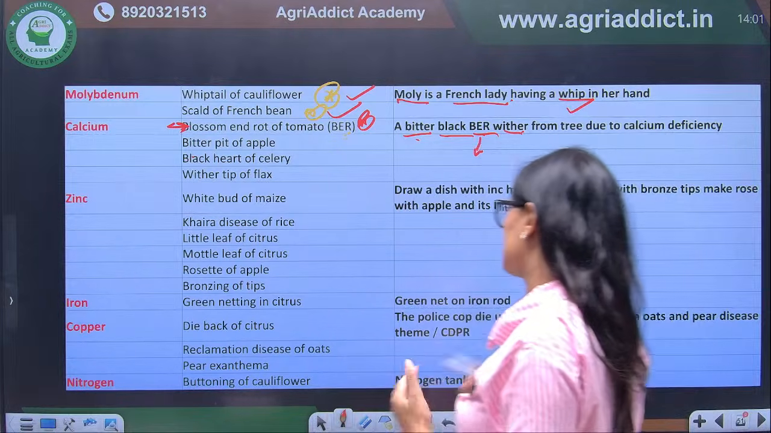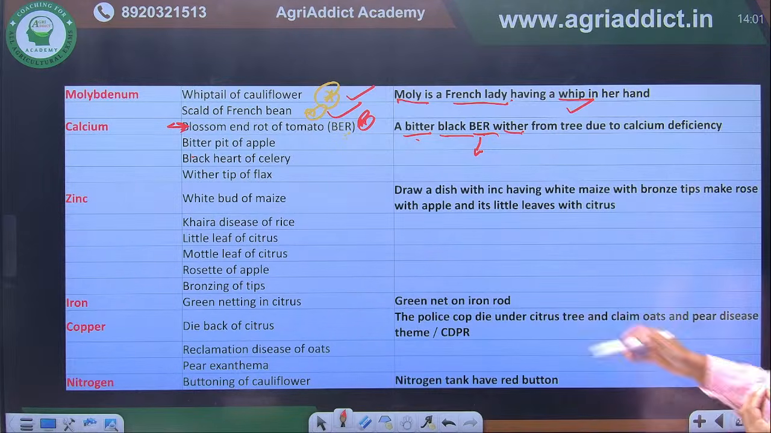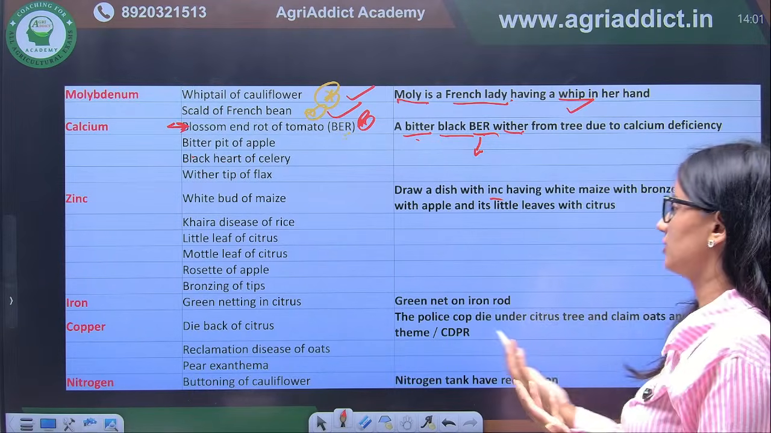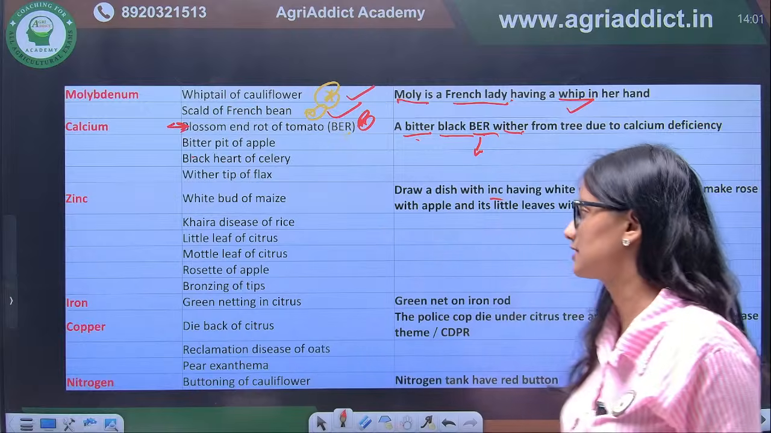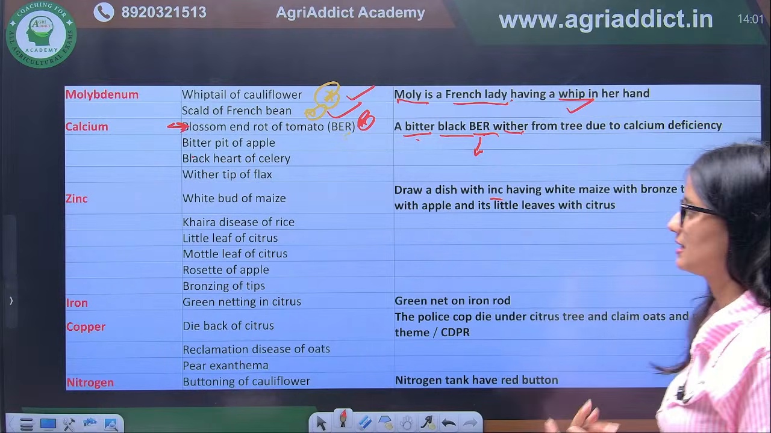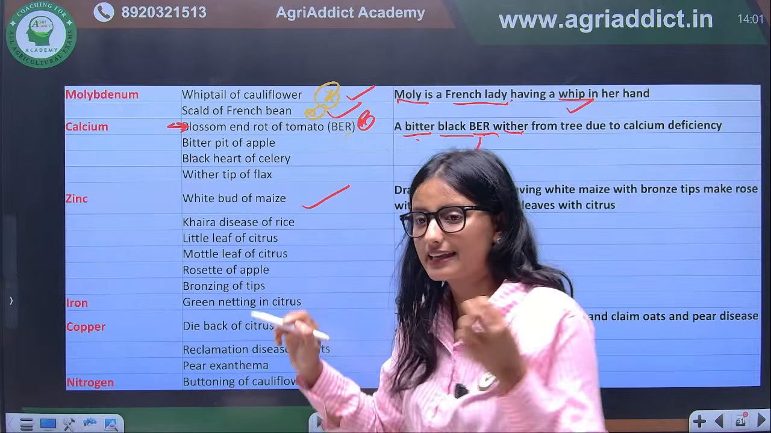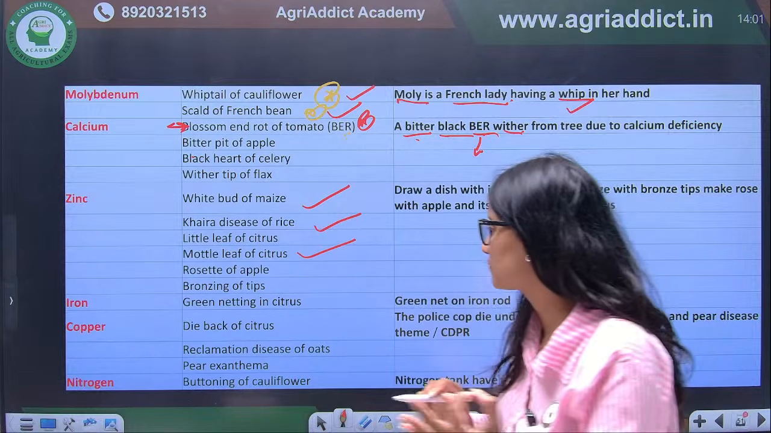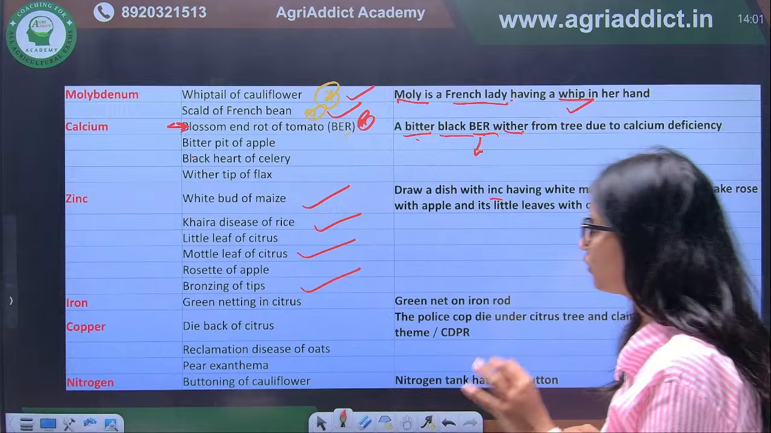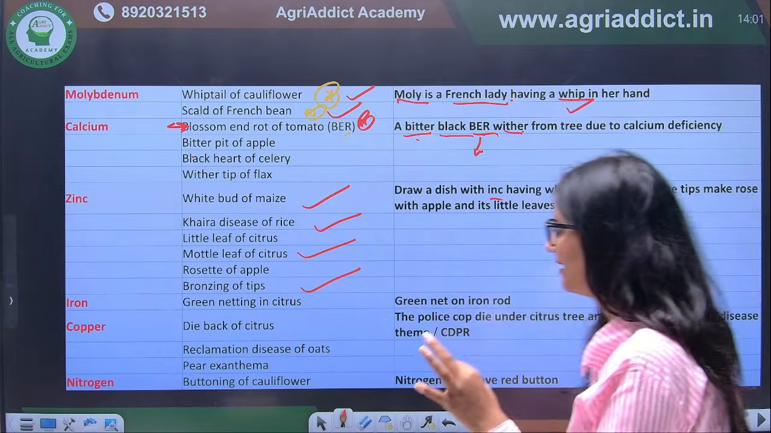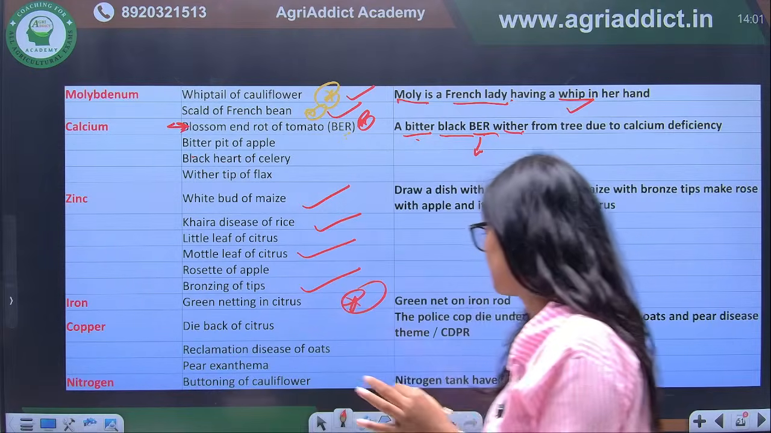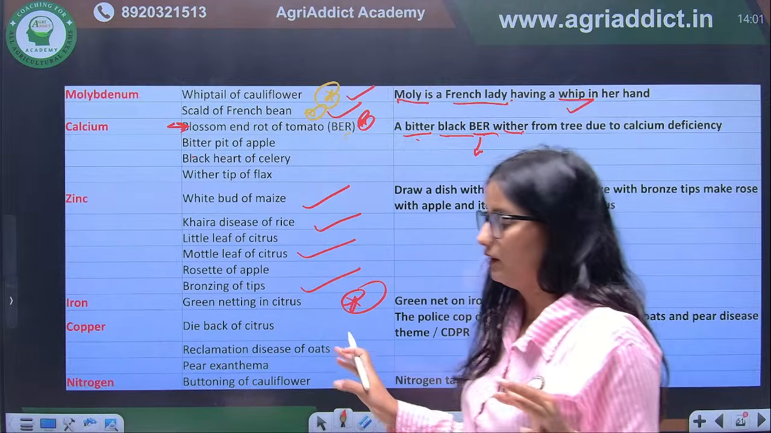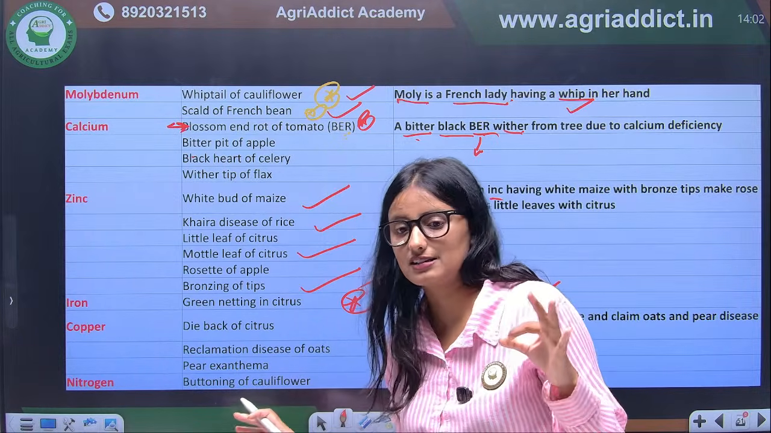Next we have zinc. If we talk about zinc, again we have white bud of maize and bronzing tips, little leaf with apple and citrus. So when we talk about these diseases, white bud of maize, Khaira disease of rice, correct? Mottle leaf of citrus, little leaf of citrus, bronzing tip. And one more important disease that occurs due to iron is green netting in citrus. Citrus net on iron rod. This you have to remember. This is important. Green netting disease in the citrus.